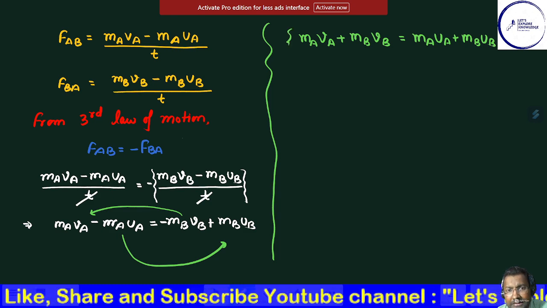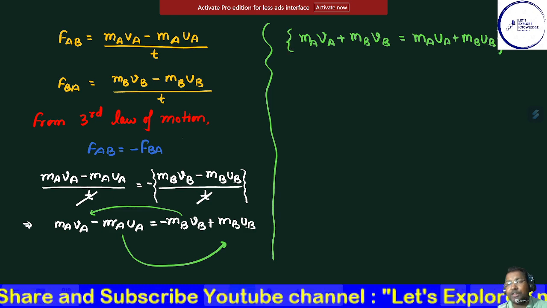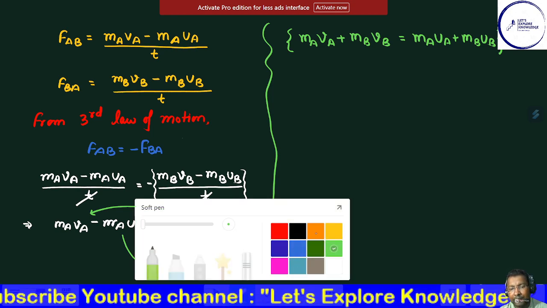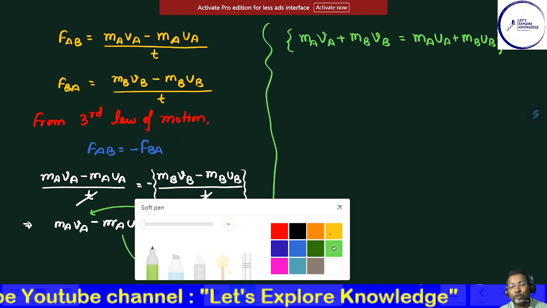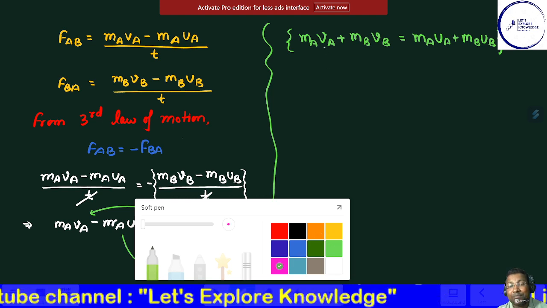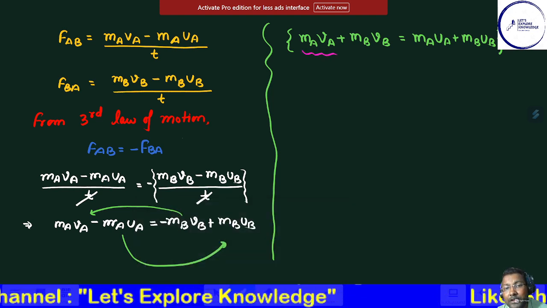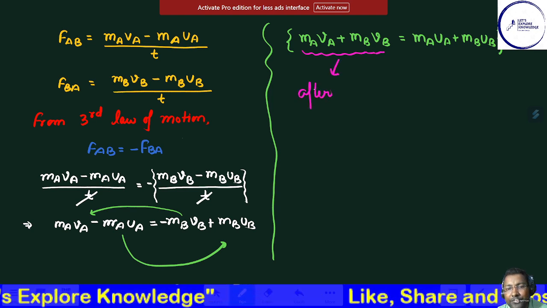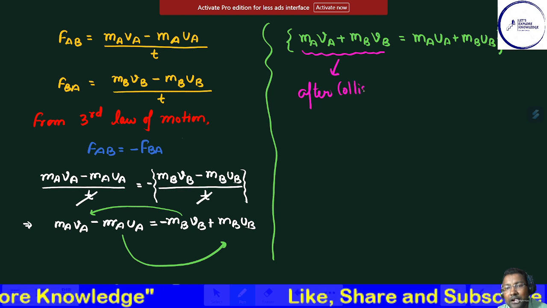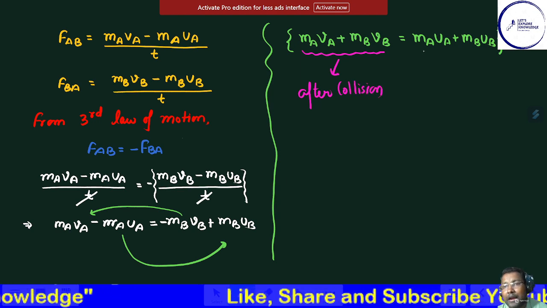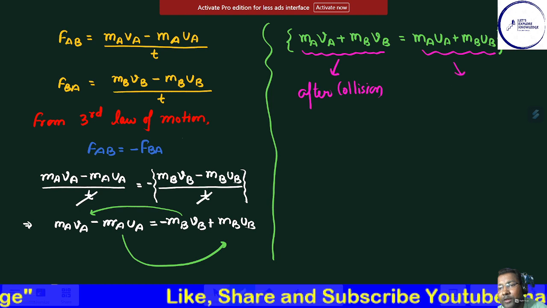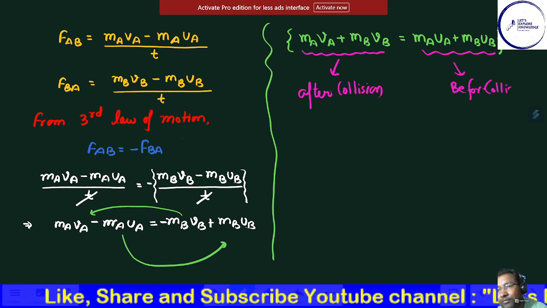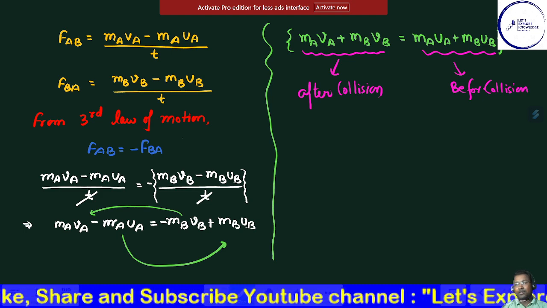Now this is the required equation. You can see very clearly that this is the total momentum of the system after collision, and this is the momentum before collision, right? Got it?